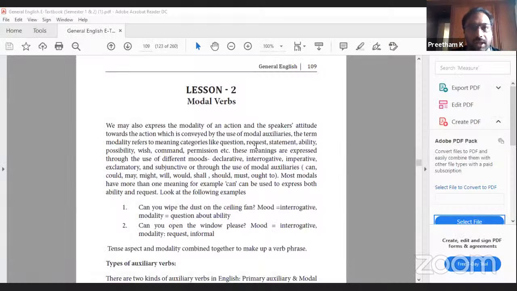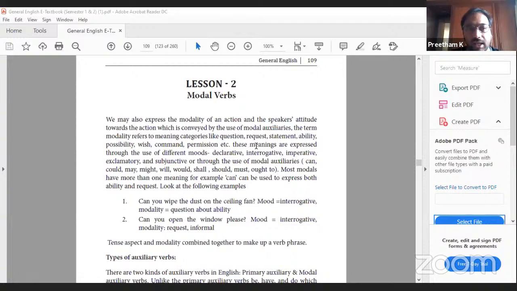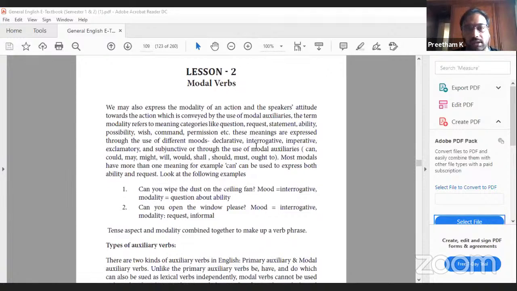We may also express the modality of an action and the speaker's attitude towards the action, which is conveyed by the use of modal auxiliaries. The term modality refers to meaning categories like question, request, statement, ability. See, can denotes ability. And you can ask it in the form of a question also. Request, may. May is a form of request. Possibility, wish, command, permission, etc. These meanings are expressed through the use of different moods: declarative, interrogative, imperative, exclamative, and subjunctive, or through the use of modal auxiliaries: can, could, may, might, will, would, shall, should, must, ought.